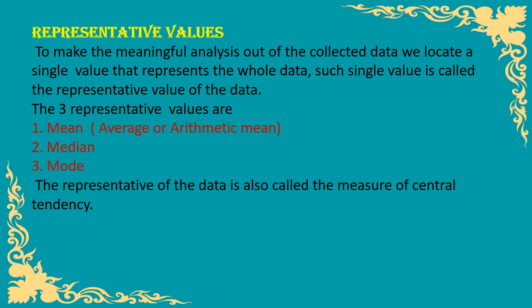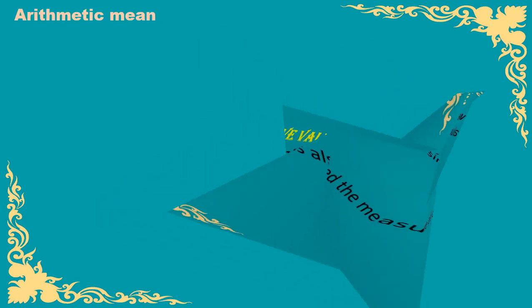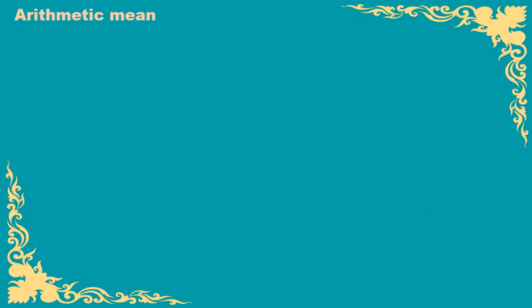That means a value that defines the whole data. So let's understand one by one what the mean, median and mode are. Let's begin with the arithmetic mean.